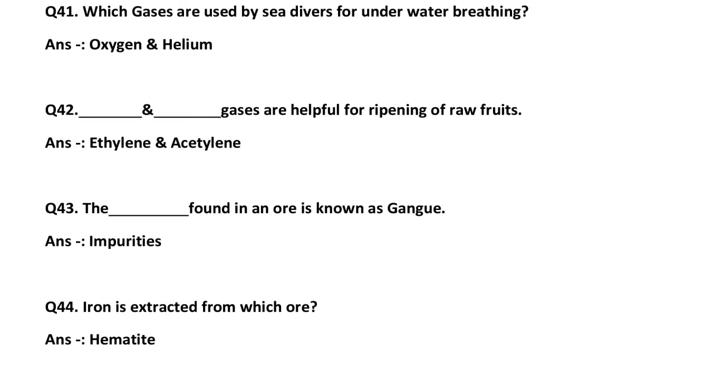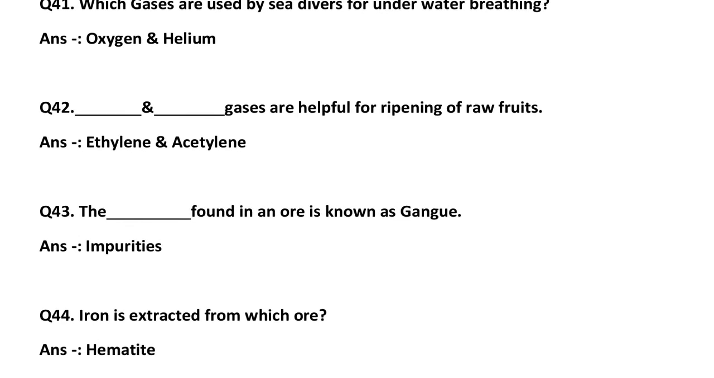Dash and dash gases are helpful for the ripening of raw fruits. Mainly ethylene and acetylene, the same gas with two names. Ethylene is the common name. Acetylene is the chemical name or IUPAC name. So mainly ethylene or acetylene are used for the ripening of food.